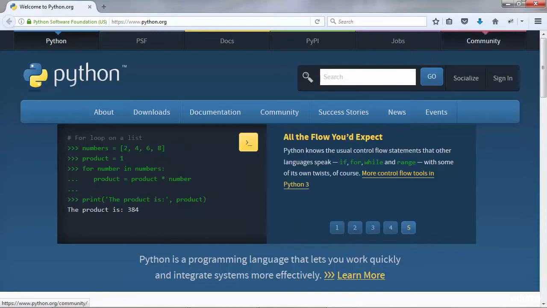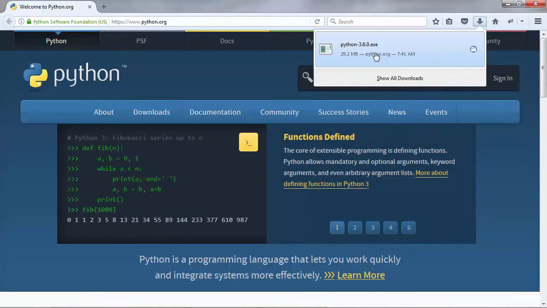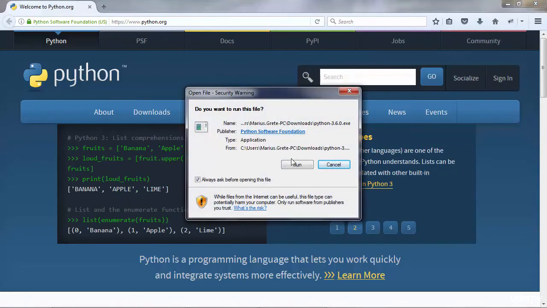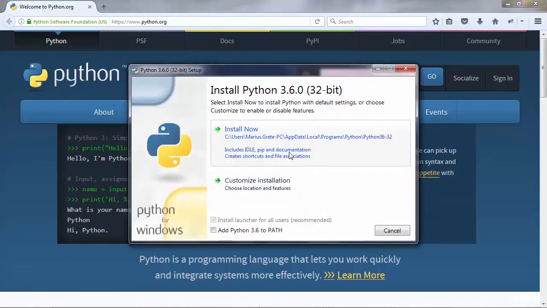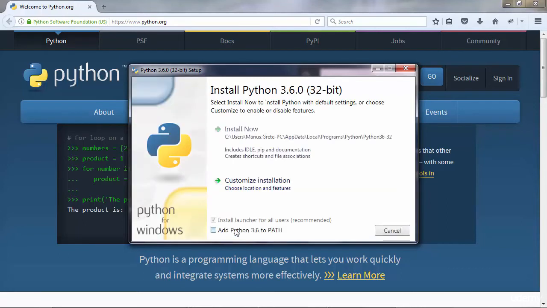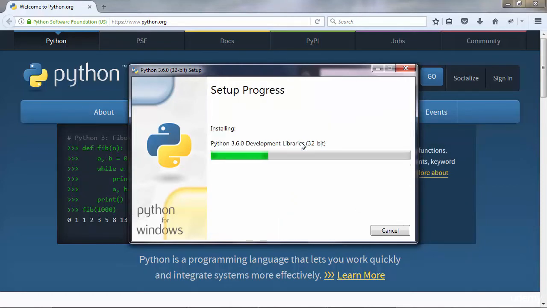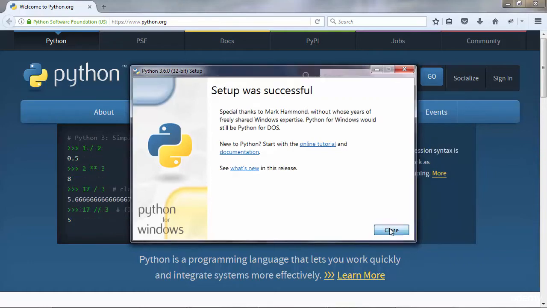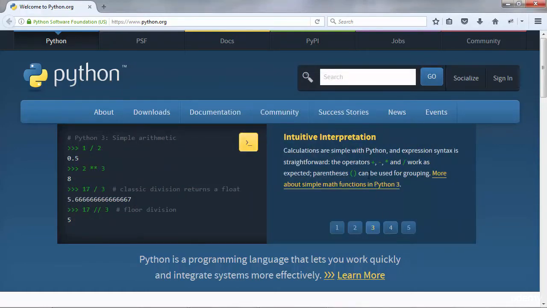This one in here. Once you have downloaded the .exe file, just click it. Run. You can choose to install it in the default directory, but you can also do a customized installation if you want to change the directory. Anyway, make sure you have checked this option, add Python 3.6 to PATH. So I'm going to go with the default installation process. And yeah, that was it. Setup was successful. You can close the window now, and we can go ahead and open Python.